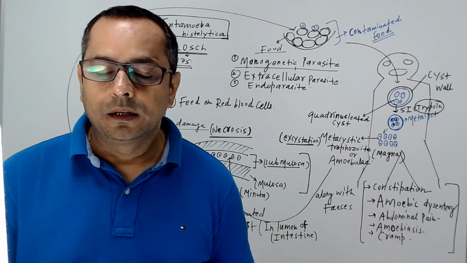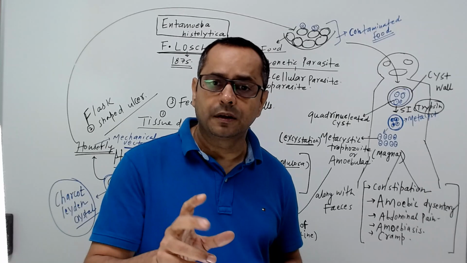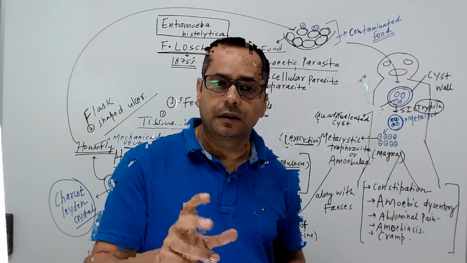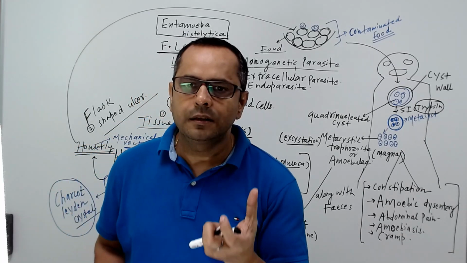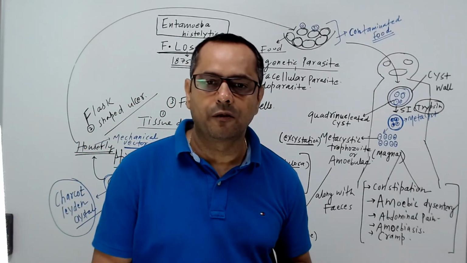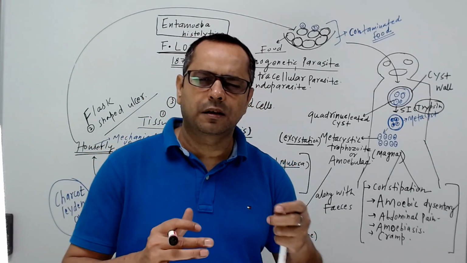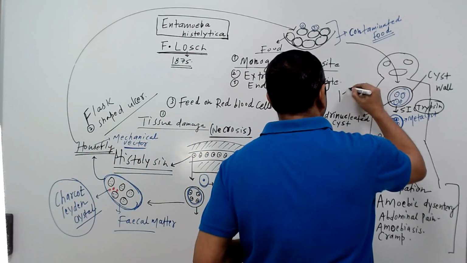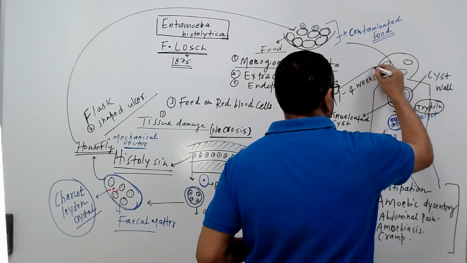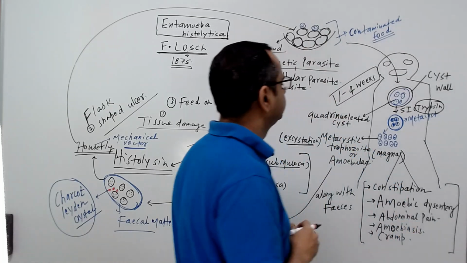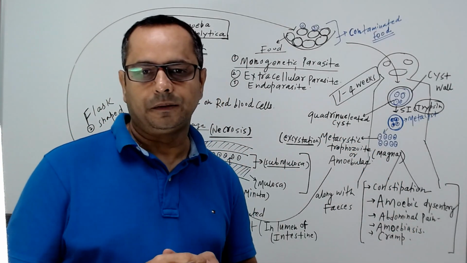So that is all about the symptoms of infection of Entamoeba histolytica, and remember the host received that quadrinucleated cyst along with the contaminated food. Symptoms appear roughly from 1 to 4 weeks. That's fine. It is called the incubation period.